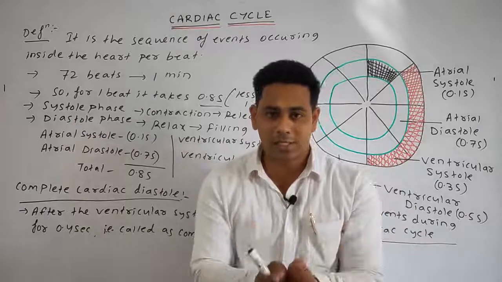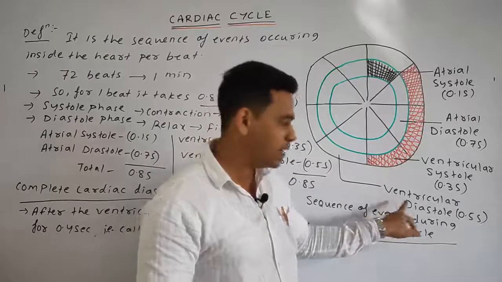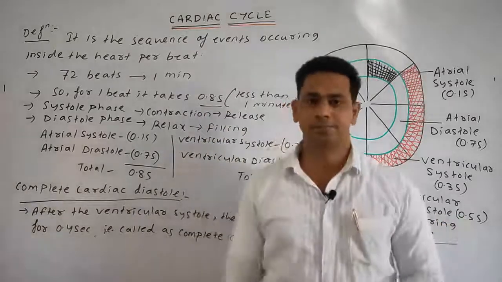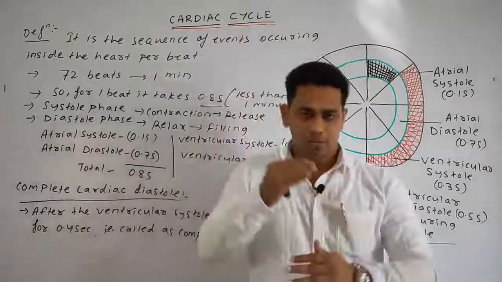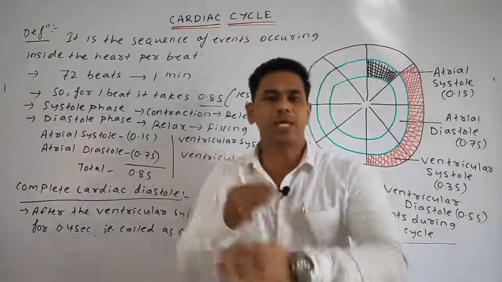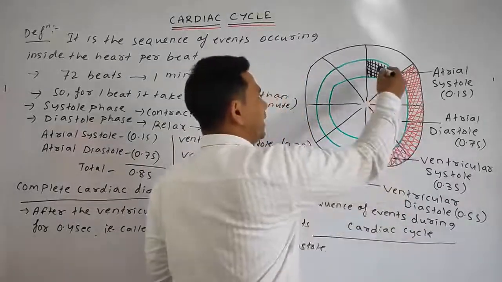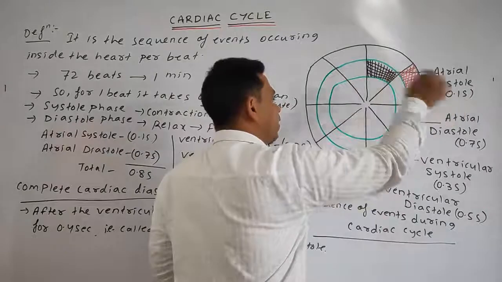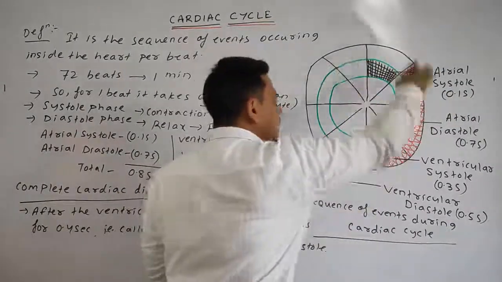Complete relaxation phase is 0.5 second. That is why the ventricular diastole is of 0.5 second. Okay, then, are the events sequential, or are they being done simultaneously? Not like this, that first the atrial systole takes place, then the ventricular. No, it is not like that. All the events are taking place simultaneously.